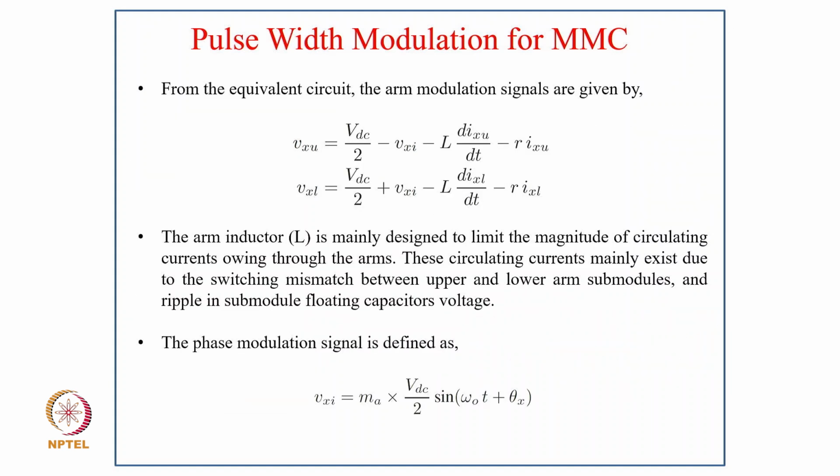So from the equivalent circuit, the arm modulation signals are given as Vxu equal to Vdc by 2 minus Vxy minus L dixu upon dt minus R ixu, and Vxl is Vdc by 2 plus Vxy minus L dixl upon dt minus R ixl. The arm inductor L is mainly designed to limit the magnitude of the circulating current through the arms, and this circulating current mainly exists due to switching mismatches between upper and lower arm submodules and the ripple in the submodule floating capacitor voltage. The phase modulation signal is defined as Vxy equal to Ma into Vdc by 2 into sine omega 0 t